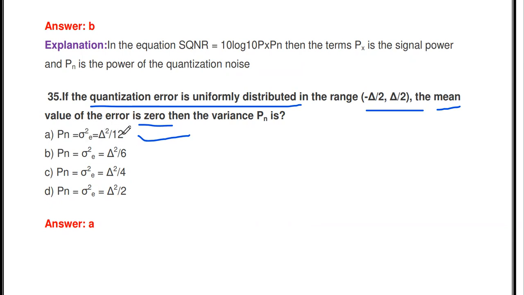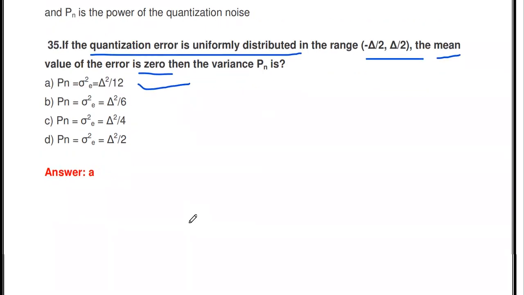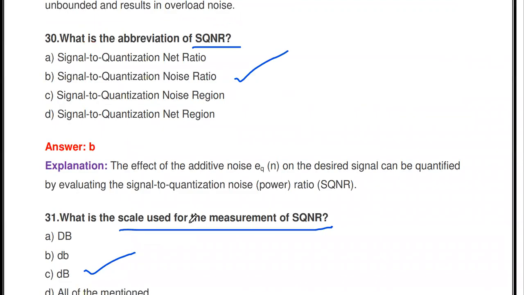Okay, so these are some of the questions about the A to D converter, D to A converter, and quantizer used in digital signal processing.